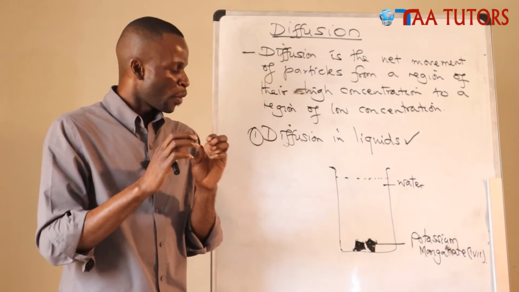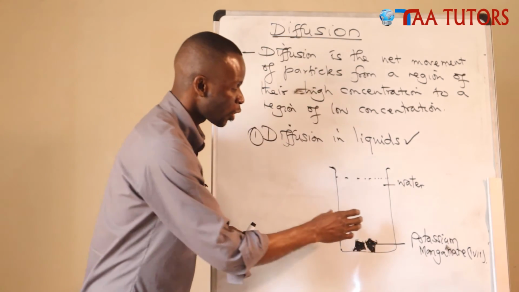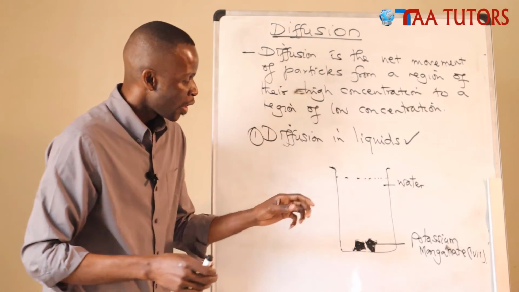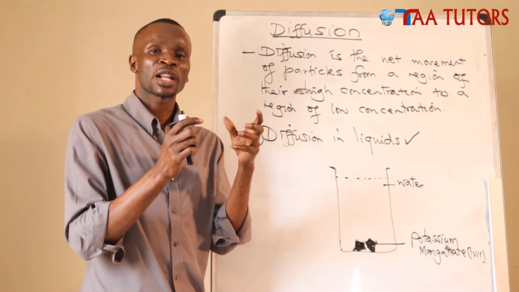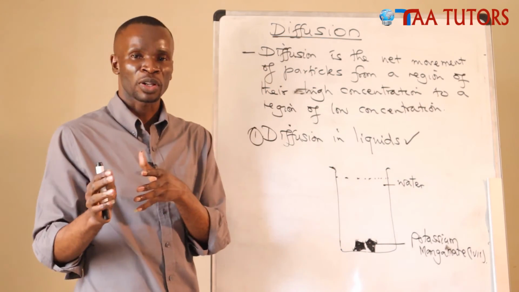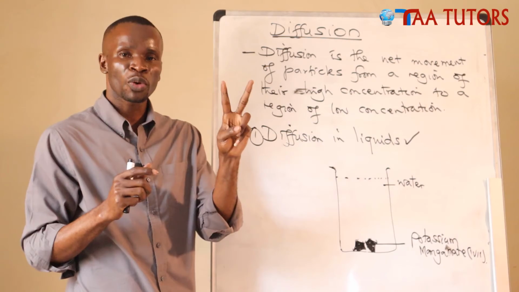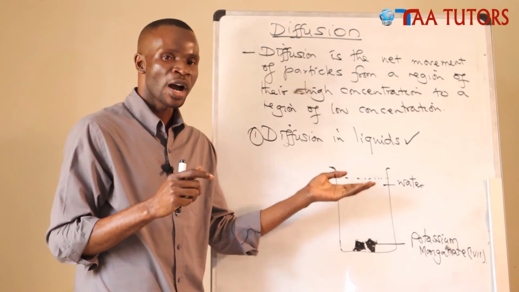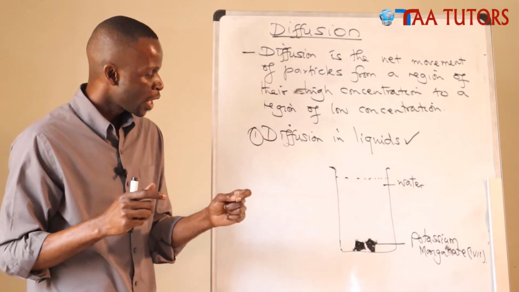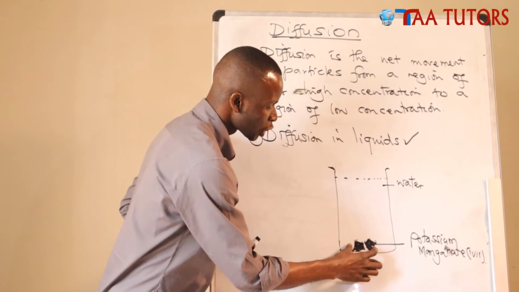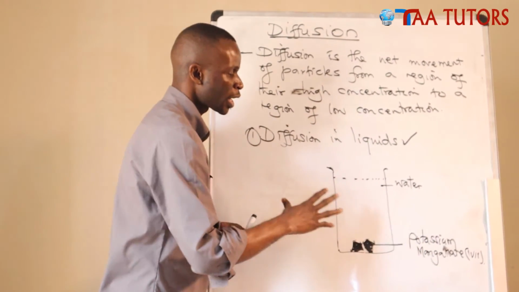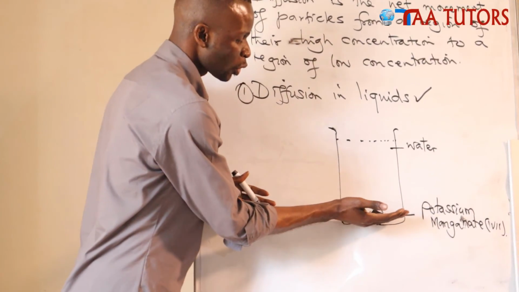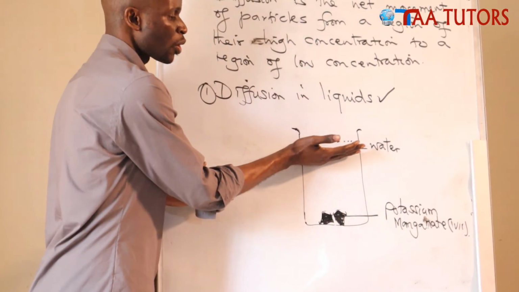Where do they go to? They are dissolving in the water. What will happen to the water? Another observation you'll make on the water is that it will turn from colorless to purple. So you have two observations, on the crystals and on the water. As the crystals dissolve, the water becomes more purple. We cannot say that these things are disappearing somewhere, but the solids are changing from solid and becoming part of the solution.